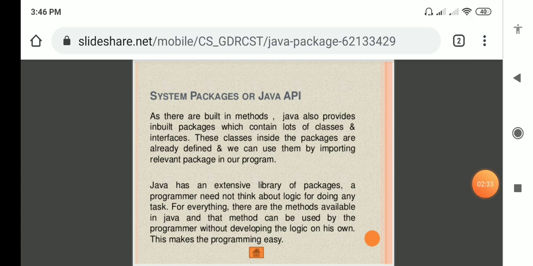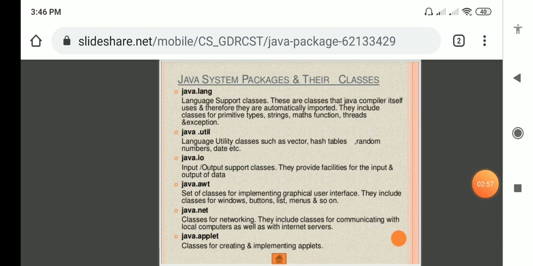So Java has an extensive library of packages. A programmer need not think about the logic for any task. For everything, a method is available in Java, and that method can be used by the programmer without developing the logic on his own. This makes programming easy.